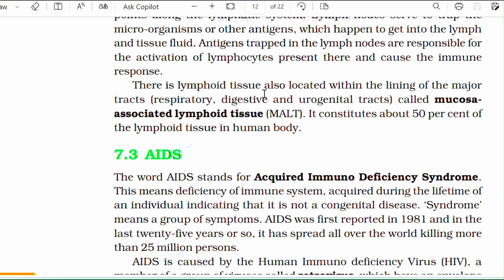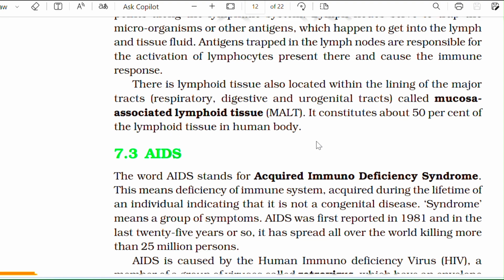There is lymphoid tissue also located within the lining of the major tracts, respiratory, digestive, and urogenital tract, called mucosa-associated lymphoid tissue. It constitutes 50% of the lymphoid tissue in the human body.